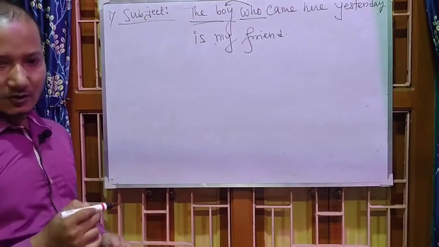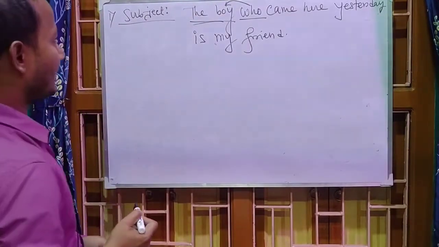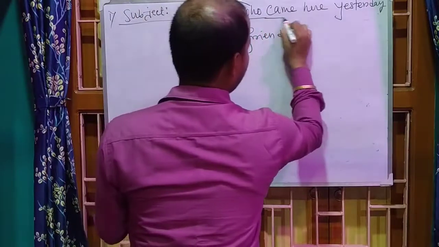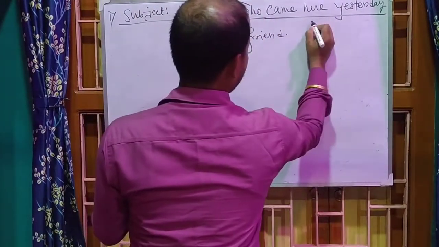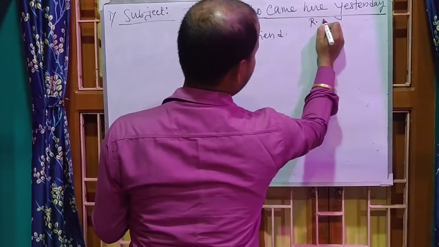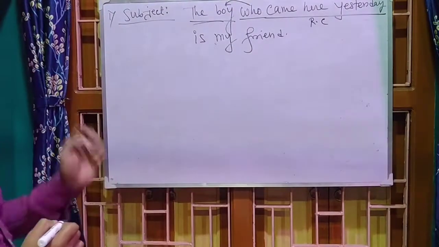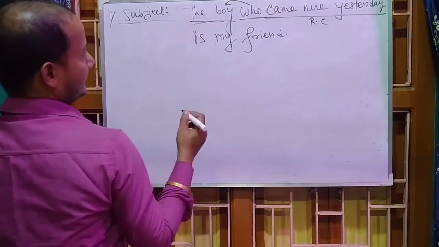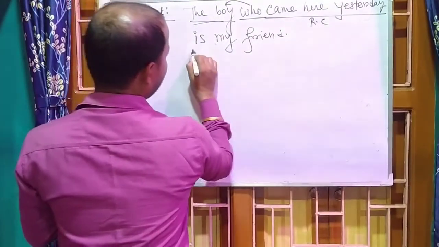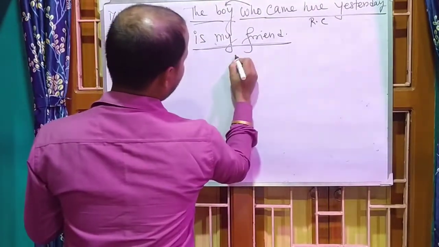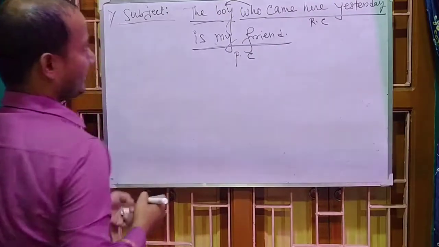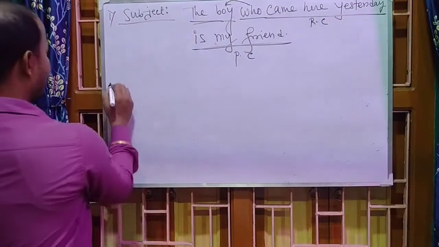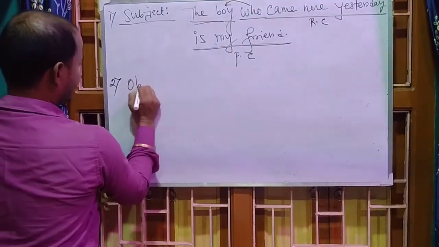Dear students, I hope you understood. And this part, who came here yesterday, up to this, is called the relative clause, RC. RC stands for relative clause. And the boy is my friend, this is the principal clause, PC. Now come to object.